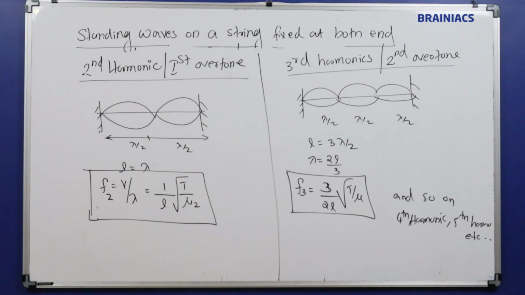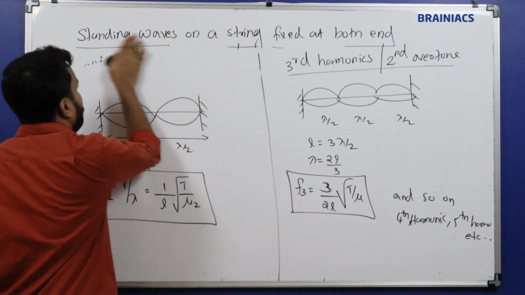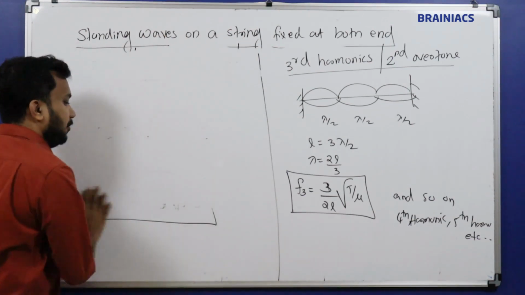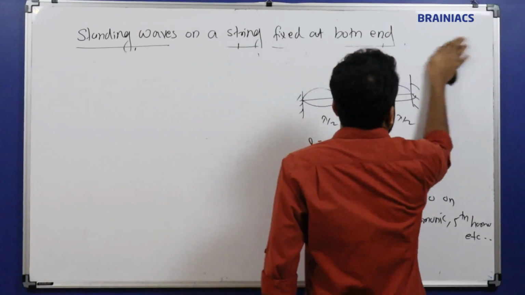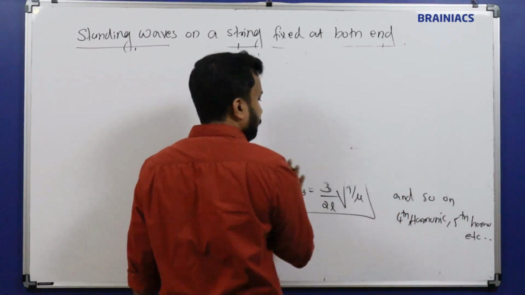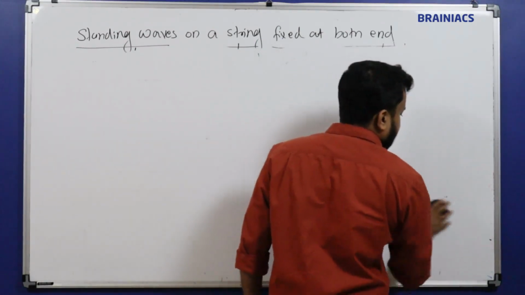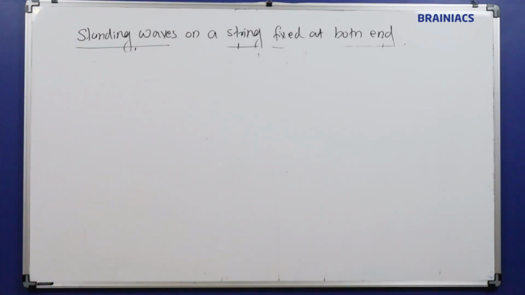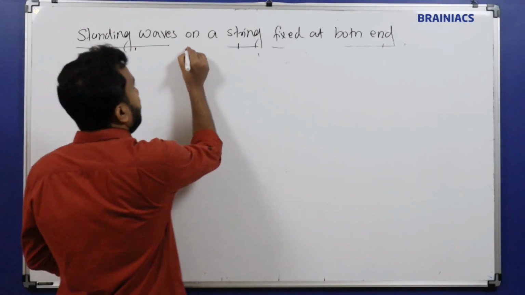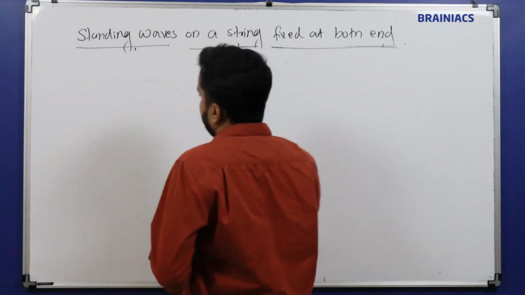Next we are going to write some additional notes on top of this. Now we know the first, second and third harmonics, and the first overtone, second overtone and fundamental frequency. All these names depend on each other, so let's summarize with a couple of points.